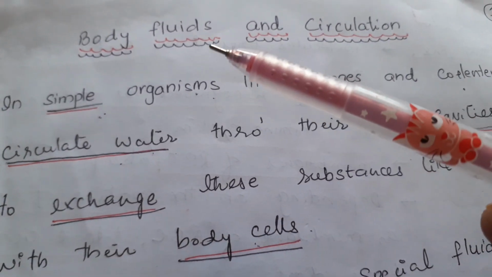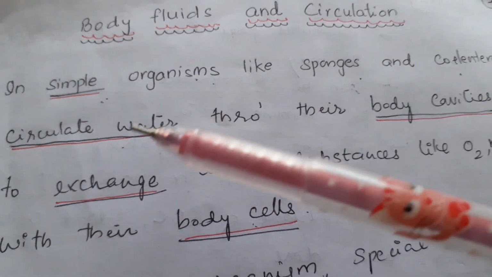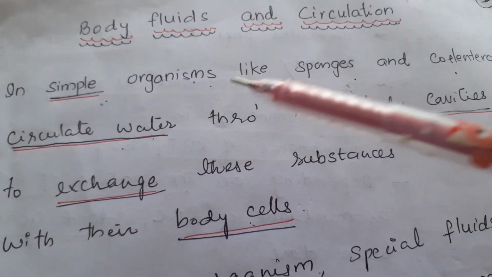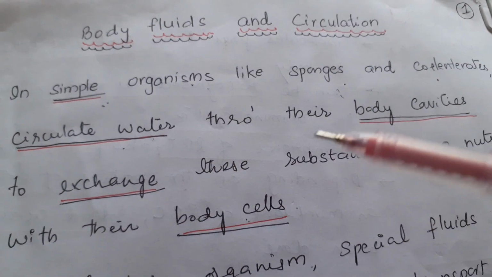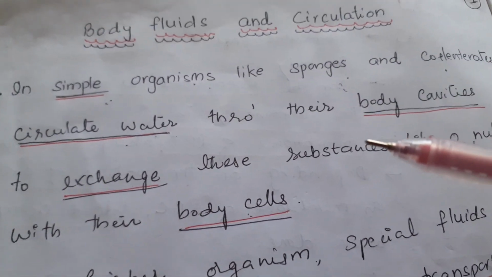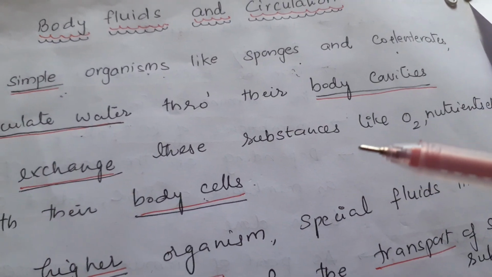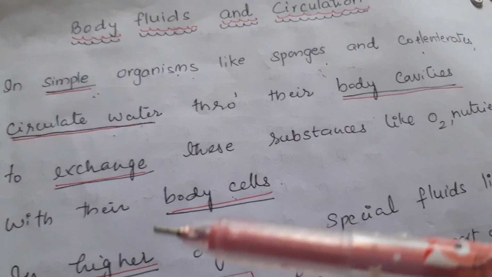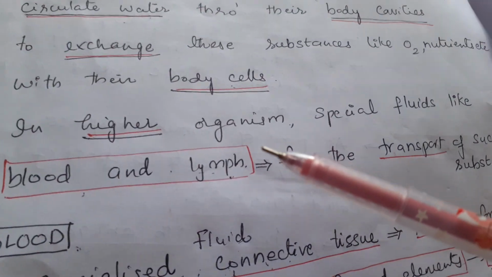Today let us start a new topic, body fluids and circulation. Generally, in simple organisms like sponges and coelenterates, which live in water, they circulate water through their body cavities. By that, they can exchange substances like oxygen, nutrients, etc. with their body cells. In higher organisms like human beings,